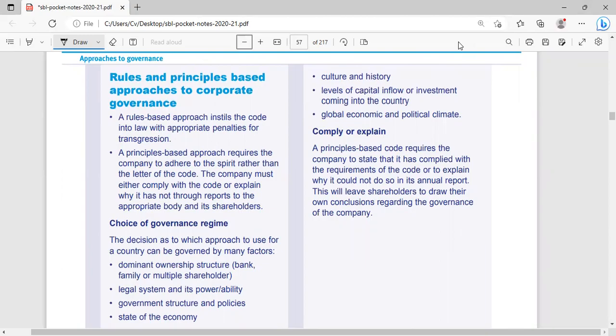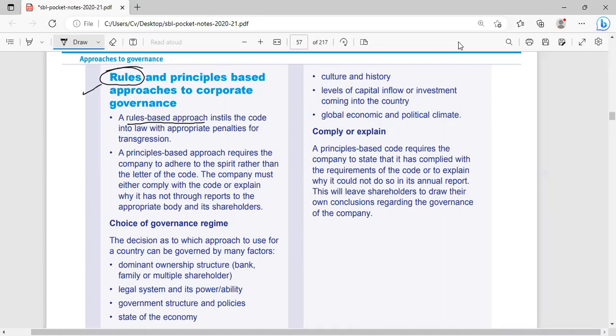First one is rule and principle based approaches to corporate governance. First of all, what is the rule based approach? Rule means law and regulation.